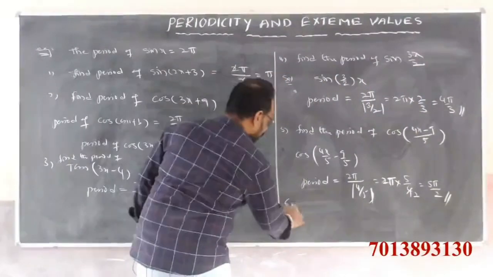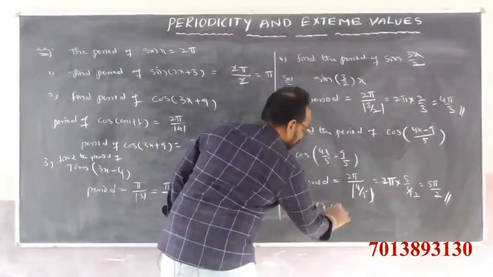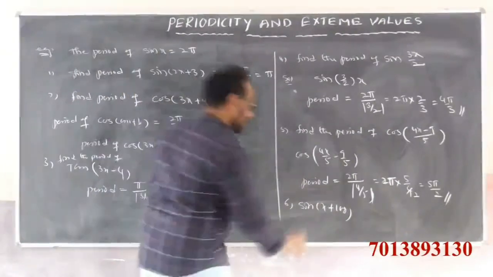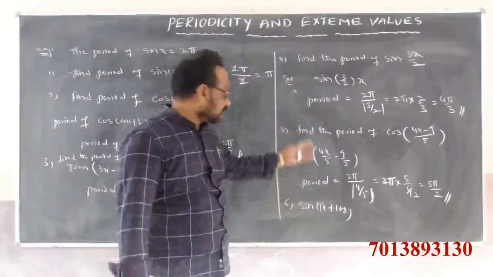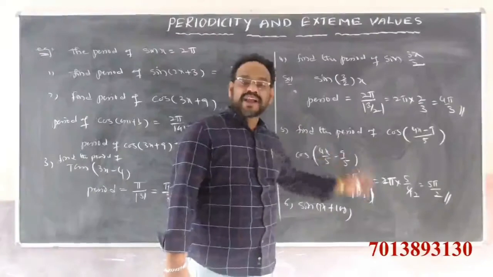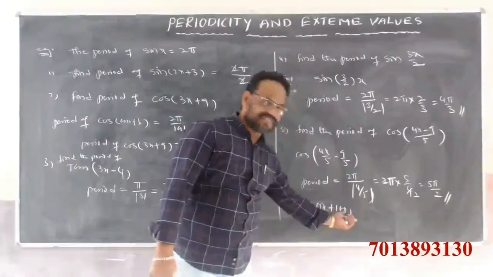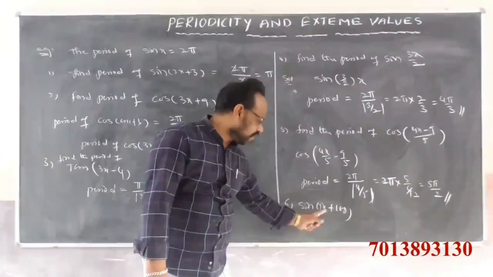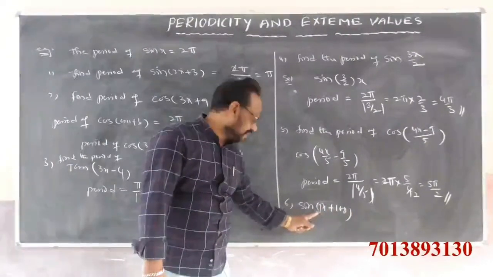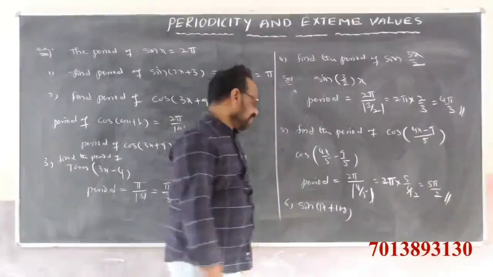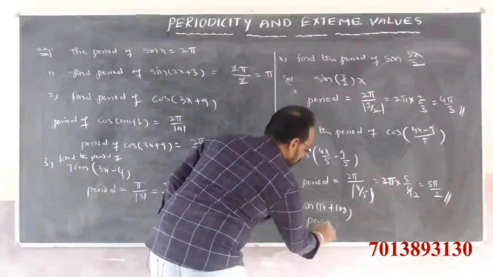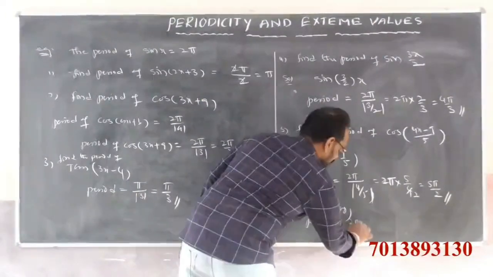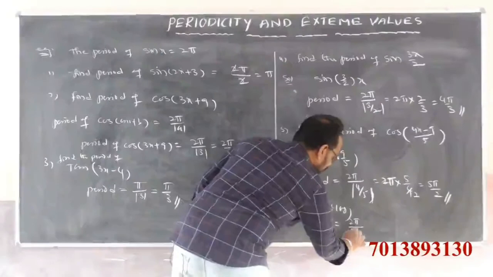What is the period of sin 7x plus 100, or sin 7x plus 1000, or sin 7x plus 1 lakh? Here how much the constant is, is not important. We want the coefficient of x. Here the coefficient of x is nothing but 7. So the period is equal to 2 pi by mod a, clearly mod 7.